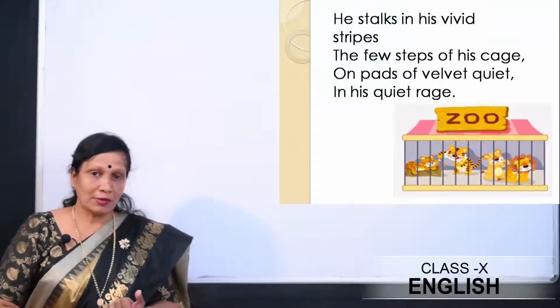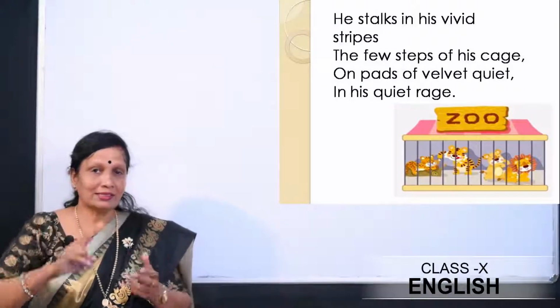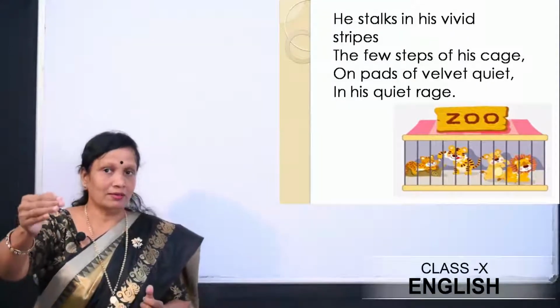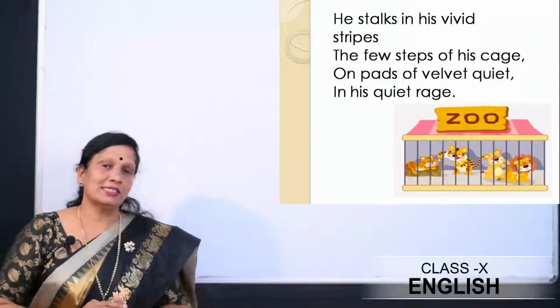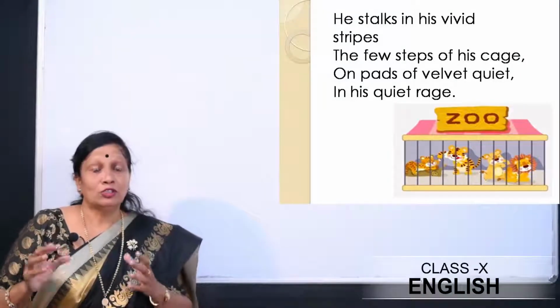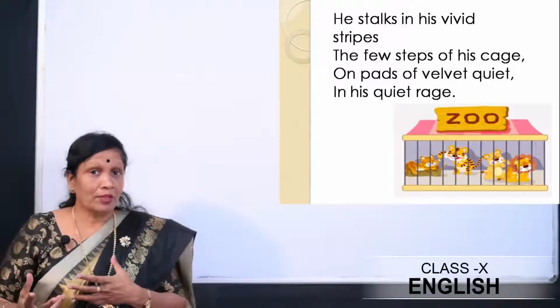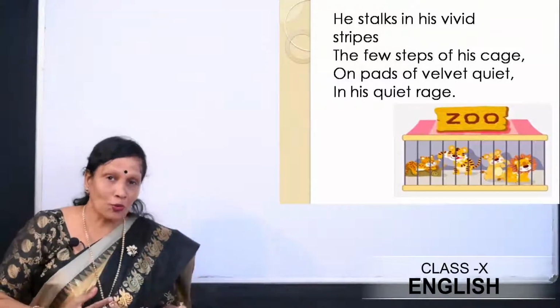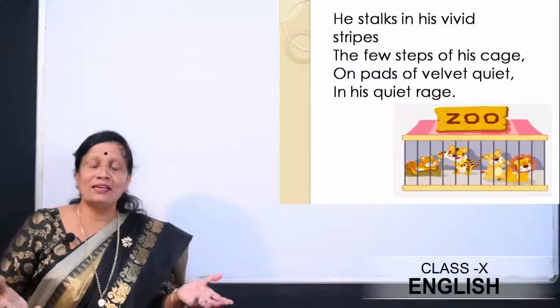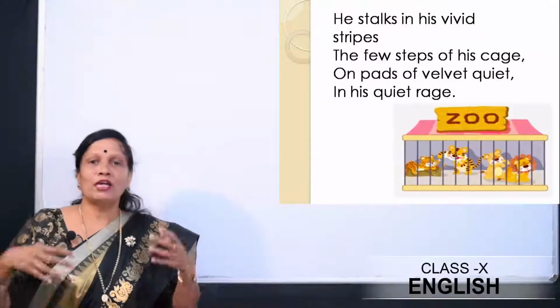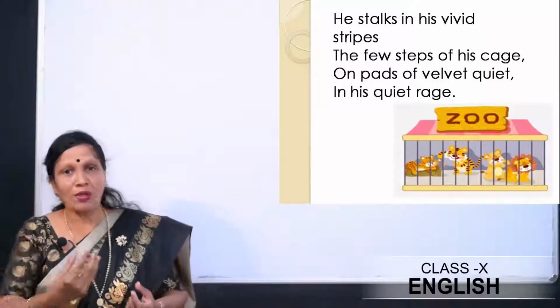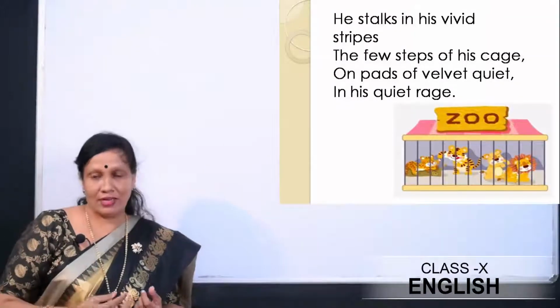Quiet rage, that means here this is an oxymoron. We will learn when we look at the literary devices mentioned in this stanza. So rage means he is very angry, but he does not show it because he cannot do anything. He is helpless inside the cage, so he cannot do anything but moving quietly inside the cage.